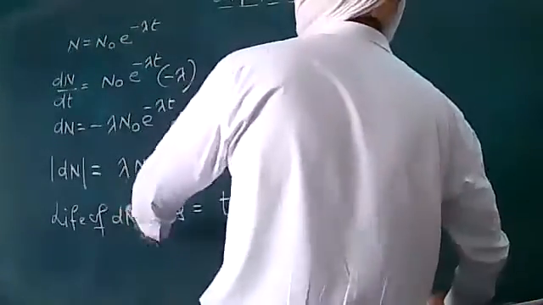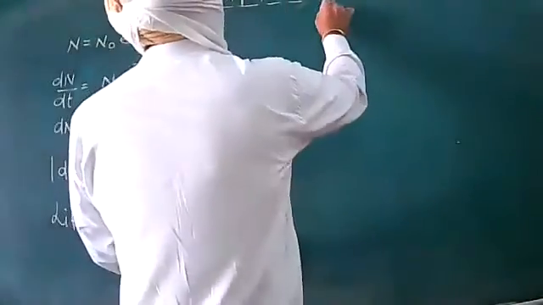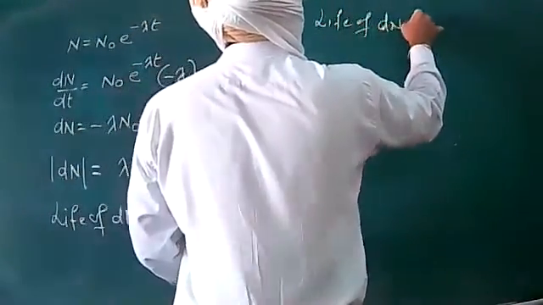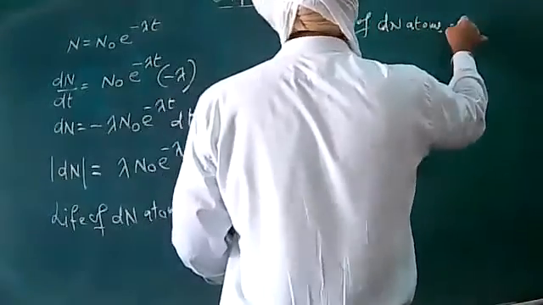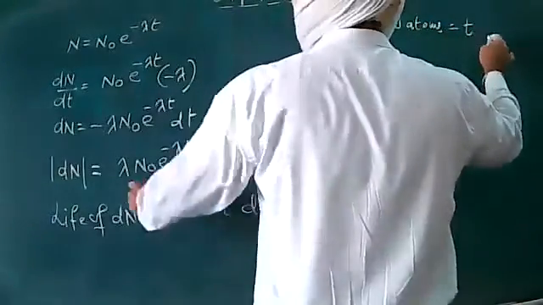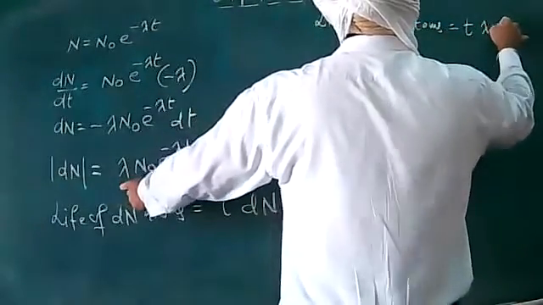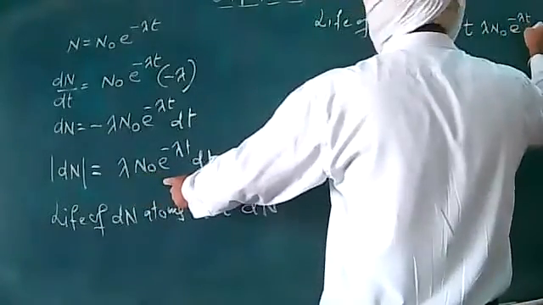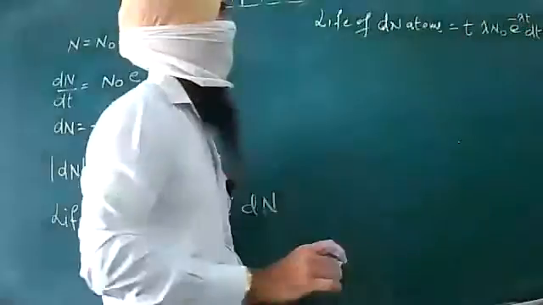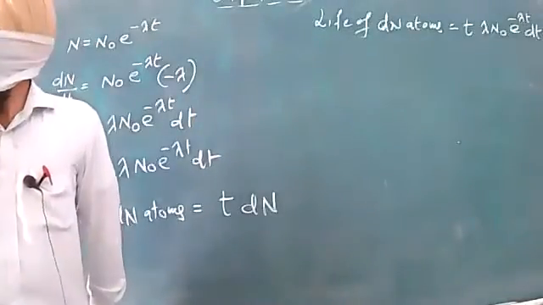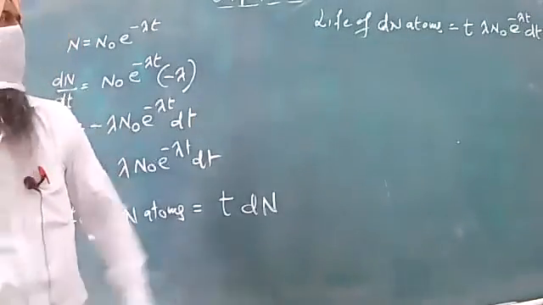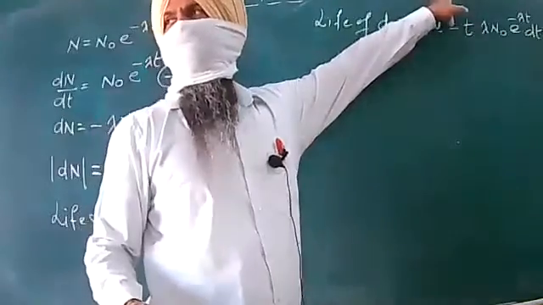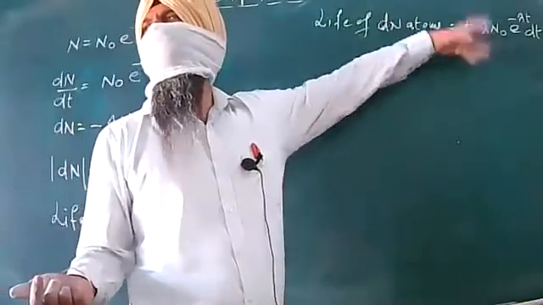I will rather substitute the life of dN atoms, which is equal to t. Magnitude is lambda N naught e raised to power minus lambda t into dt. If I want to calculate the total life, I will have to integrate from N naught to N, or t from 0 to infinity.